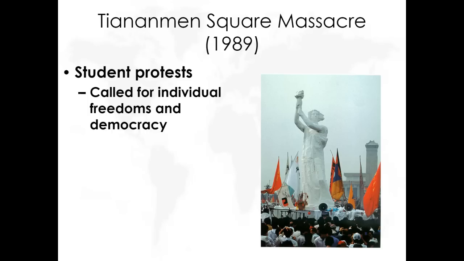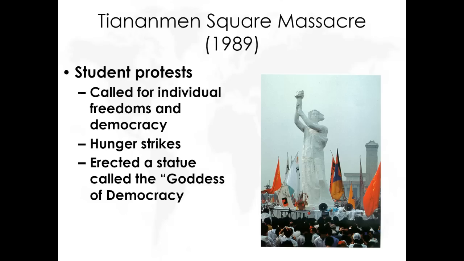Is he willing to politically reform? No. So, 1989, big year for democracy. Eastern Europe, all those satellite states, they start becoming democracies. We start seeing the collapse of the communist system in Eastern Europe. The Soviet Union will collapse in 1991. 1989 is the year of democracy.